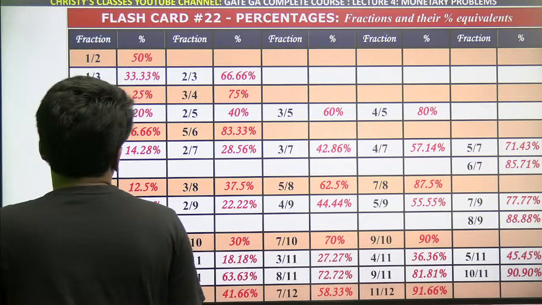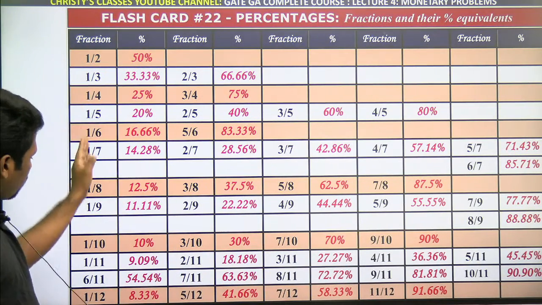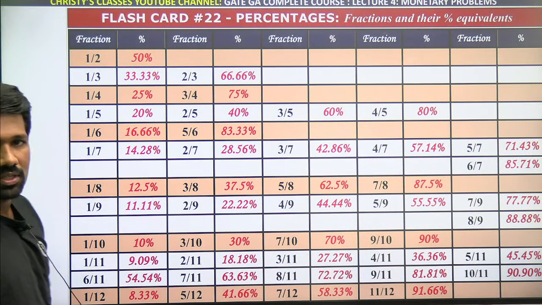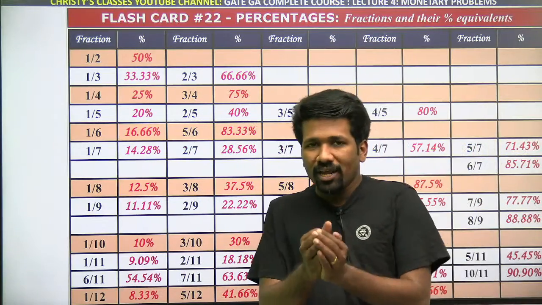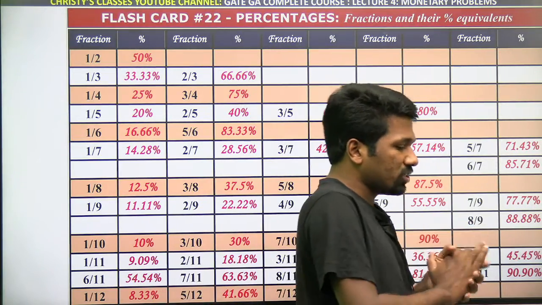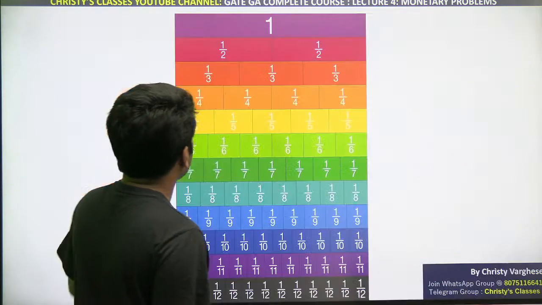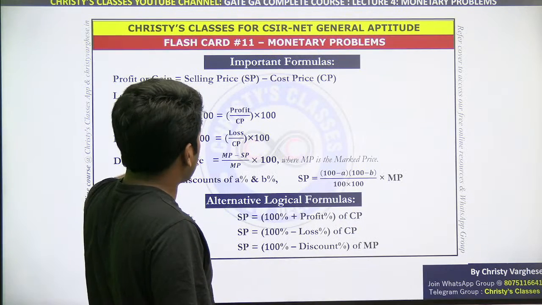And this was the idea, to do percentages faster. Half, 1 by 3, 1 by 4, 1 by 5 up to 1 by 10 या 1 by 11 if you know, you can find percentages very faster. क्योंकि एक percentage question को split करके fraction find कर सकता है, और fraction find करके fraction को add किया तो you will get the answer very easily. So, this was the idea of fraction percentage connection.